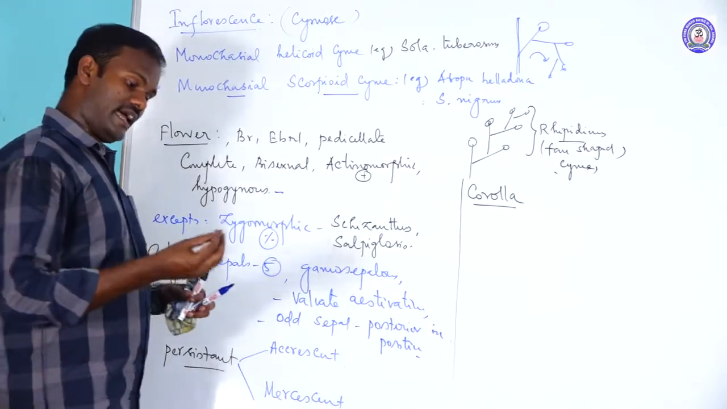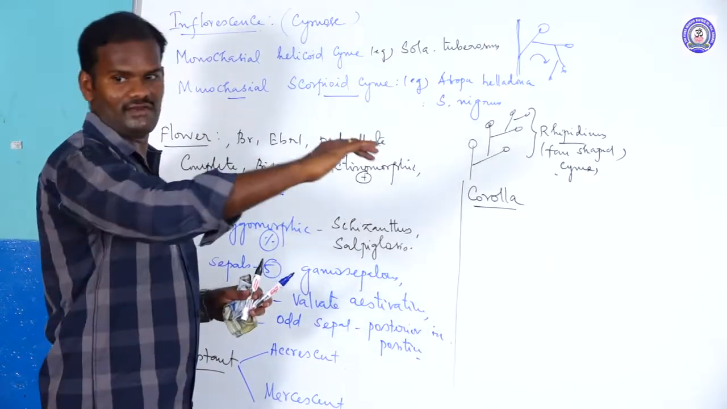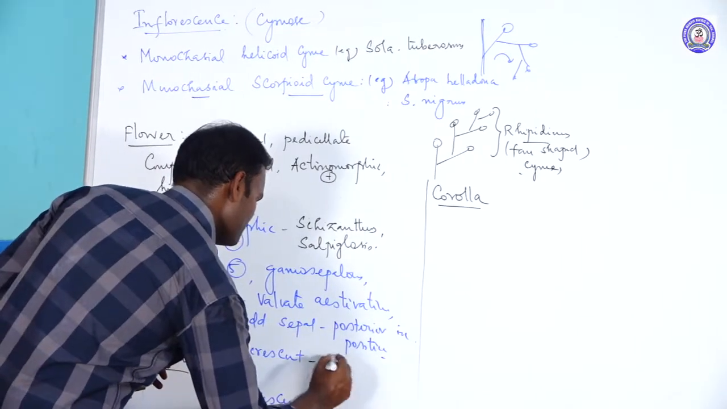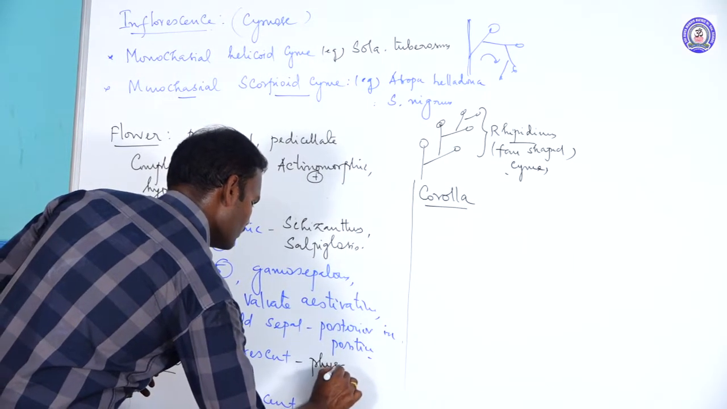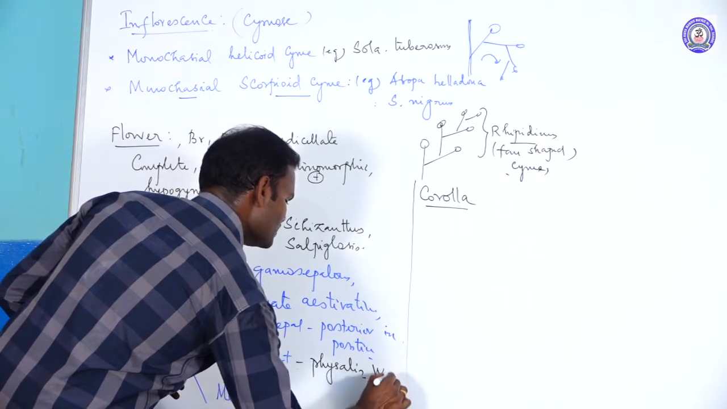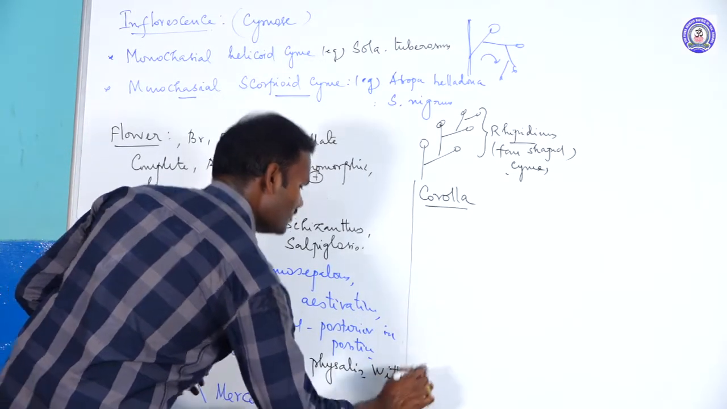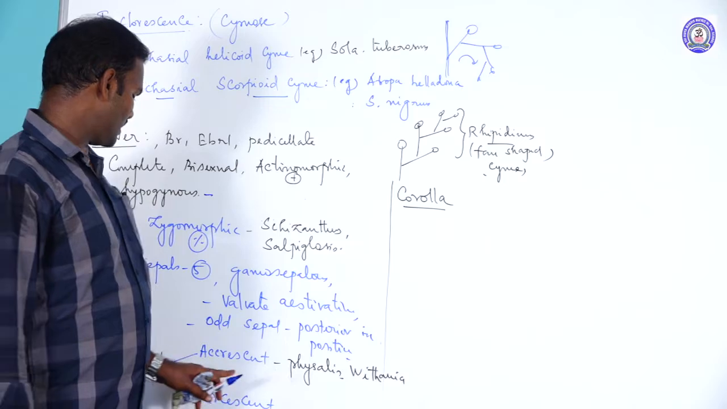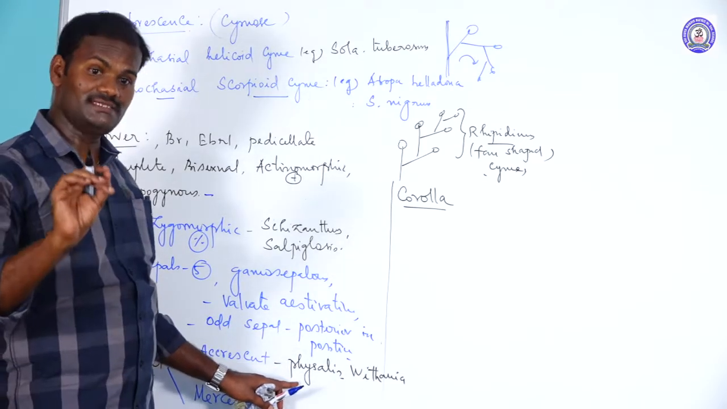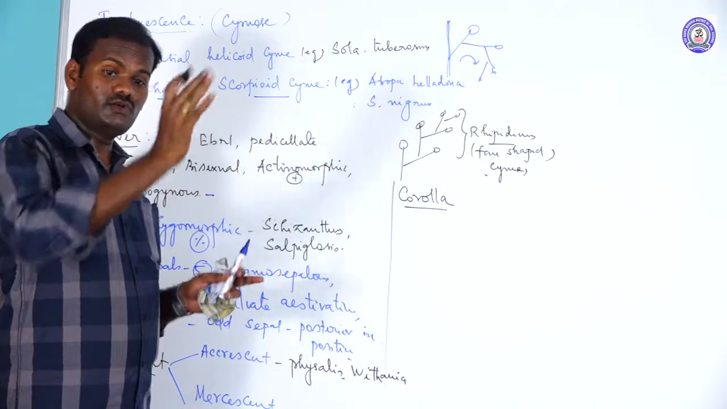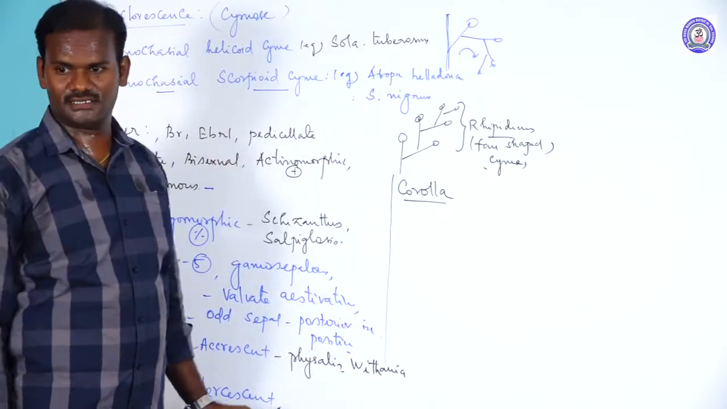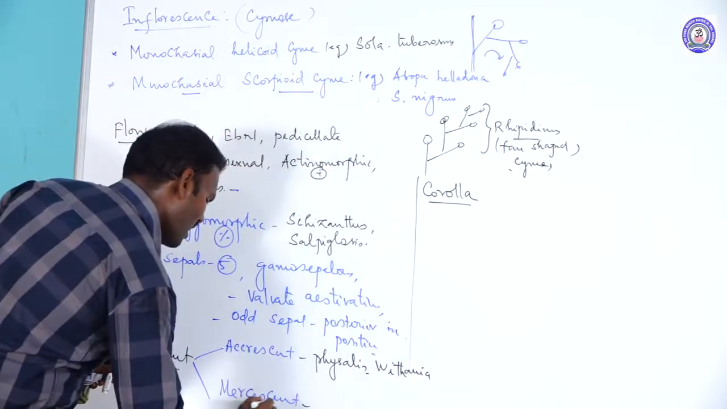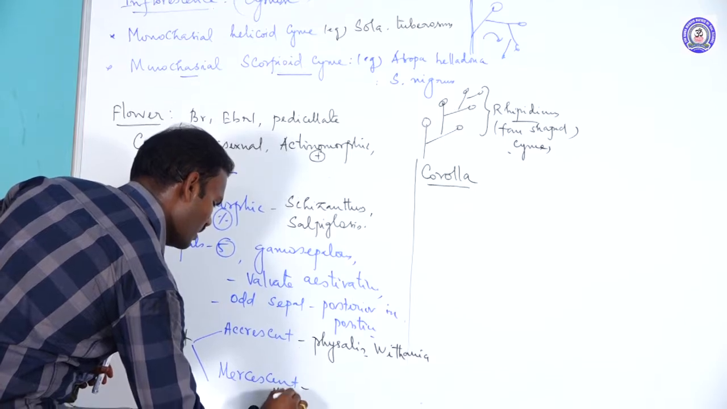Accrescent: the calyx develops along with the fruit development. It does not fall off. These are called accrescent. For example, Physalis, then Withania somnifera, commonly called ashwagandha. These are called accrescent calyx. Especially in Physalis, the calyx develops to enclose the fruit. They look like balloon-like structures. Physalis, accrescent calyx.